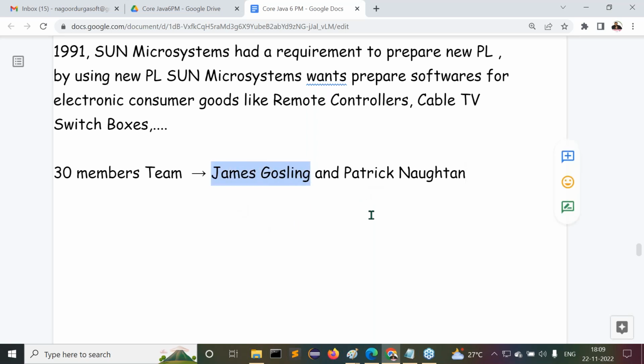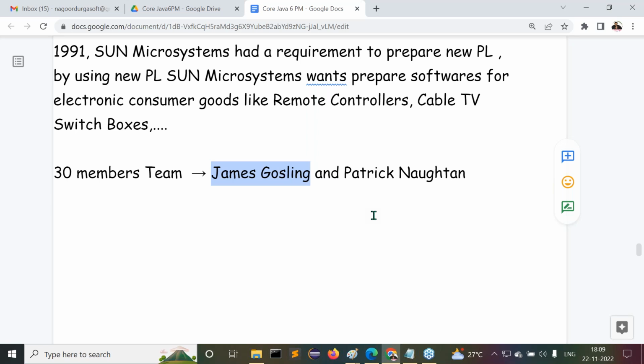This name is more famous, I think, outside. James Gosling is a name, right? Guys, I'm asking one question to you, try to answer it. Who is the father of India? Mahatma Gandhi, right? Mahatma Gandhi is the father of India, that we know already.